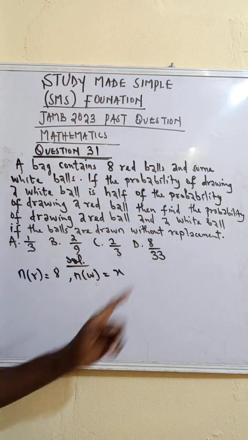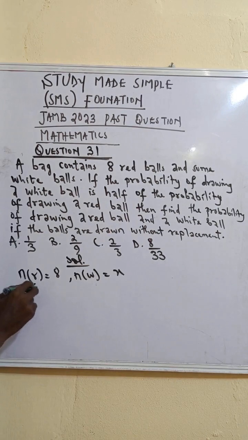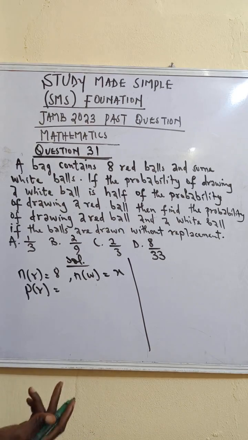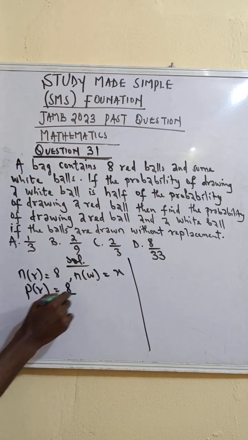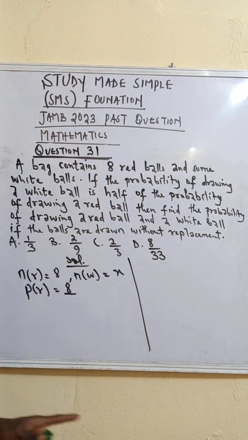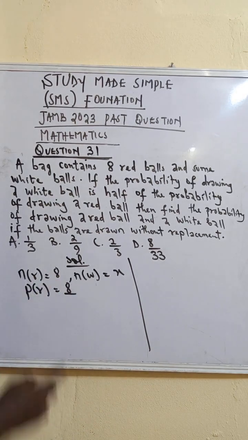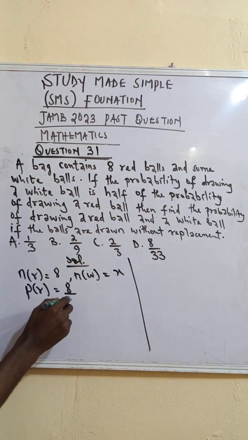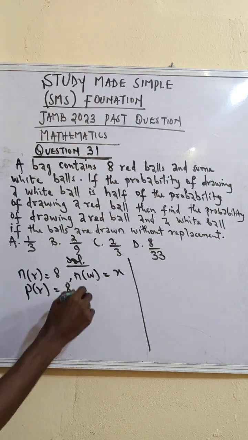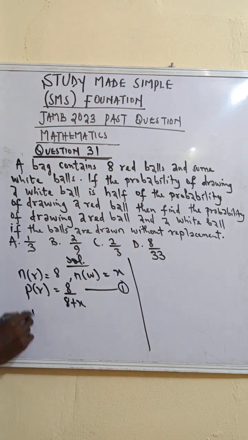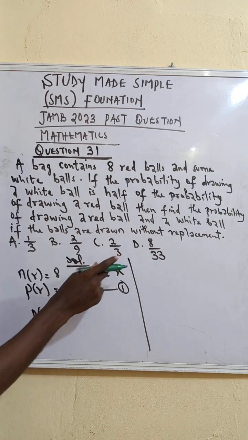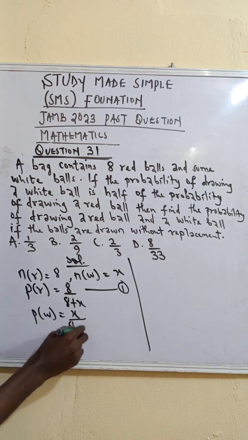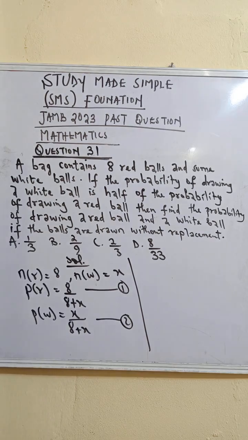I can simply get the probability of picking red. That will be 8 all over the total. So 8 is the number of red, over the total balls. What will be the total? We are adding the red and the white balls together. That's 8 plus x. I can keep this as equation 1. Then the probability of white will be the number of white all over total, that's x all over 8 plus x. I can call this equation 2.